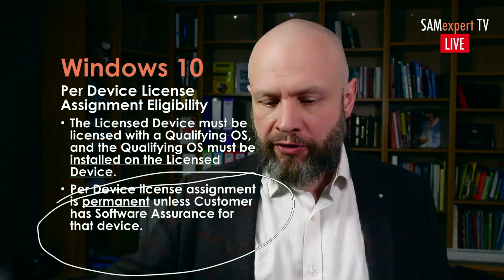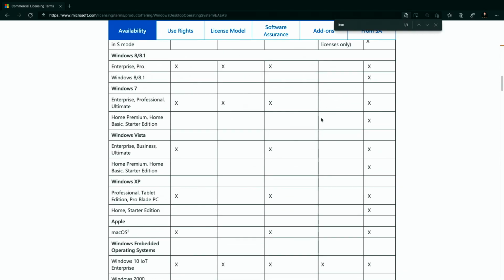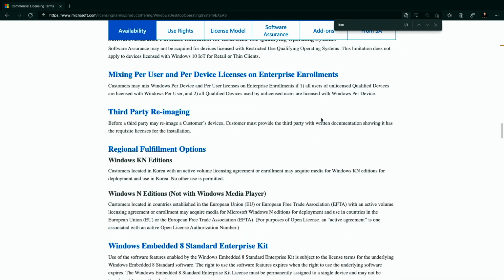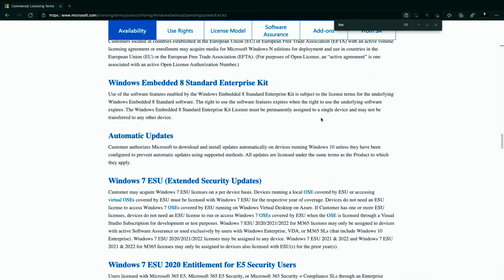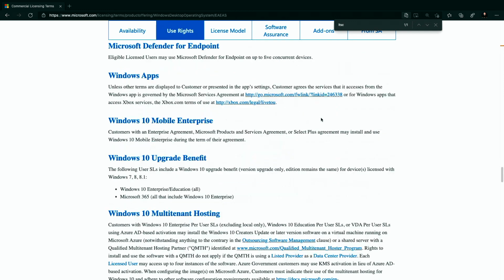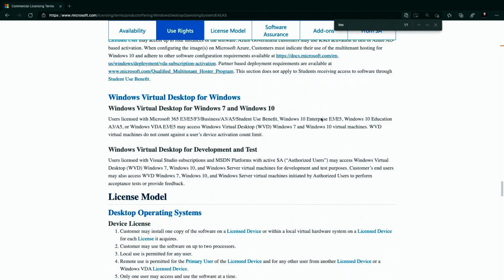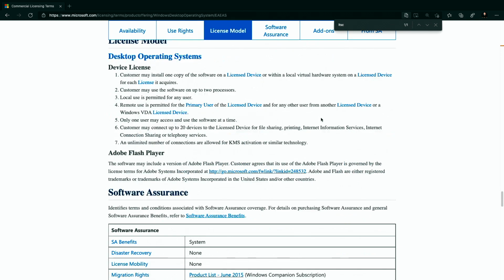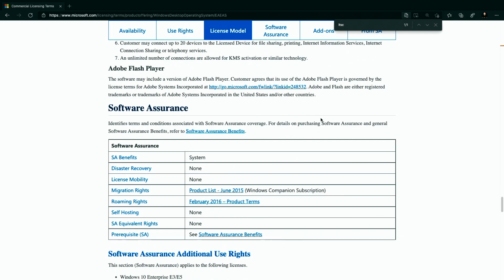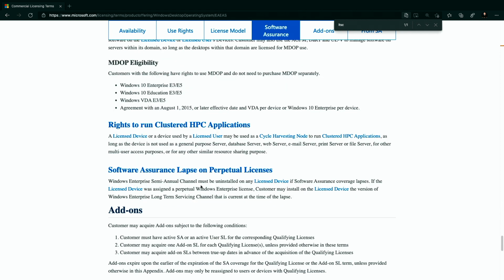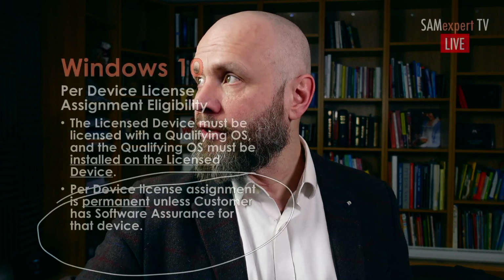Another thing about software assurance you need to be aware of: if you bought Windows 10 licenses with software assurance in an enterprise agreement, and then you decided, you know what, let's cancel our enterprise agreement, or let's reshuffle the qualifying products, and let's get rid of software assurance on Windows operating system. I think this change is the equivalent of a nuclear bomb. Windows Enterprise semi-annual channel must be uninstalled on any licensed device if software assurance coverage lapses. You are only eligible to install Windows LTSC, the long-term servicing channel, which actually has lots of limitations and is not recommended to be used on Microsoft Surface at all.